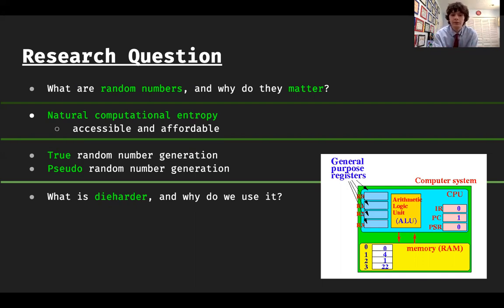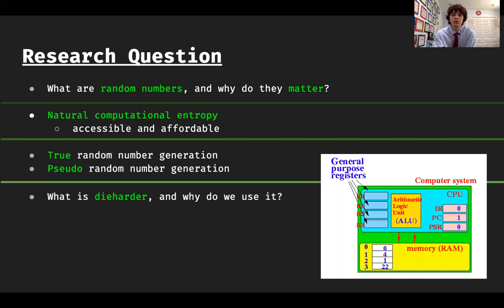I came up with the idea for this project after reading an article where I read that the world loses about $5 trillion every year due to cybercrime. So I started thinking about ways we could prevent that and improve modern cybersecurity techniques. And I read that random numbers are actually very useful in online transactions because you can encrypt things according to random numbers so that hackers can't predict what the key is going to be to unlock what you're sending through the internet. So I thought of ways to improve it, and I came up with a more affordable and accessible way to generate random numbers.